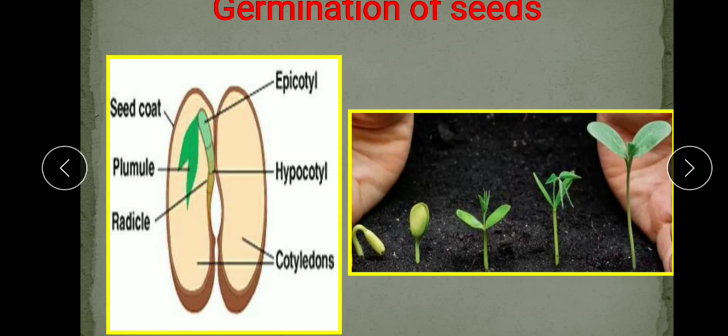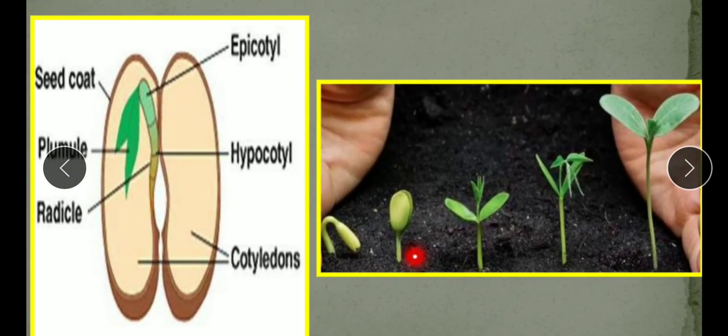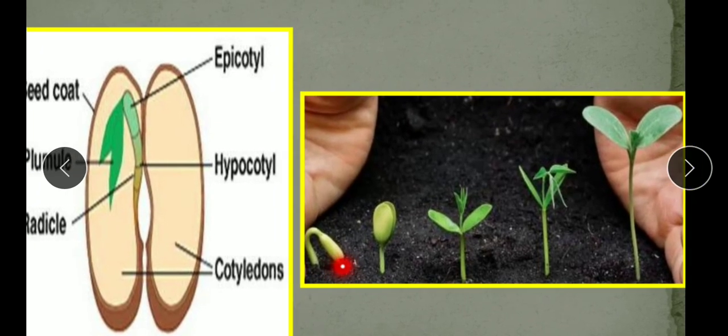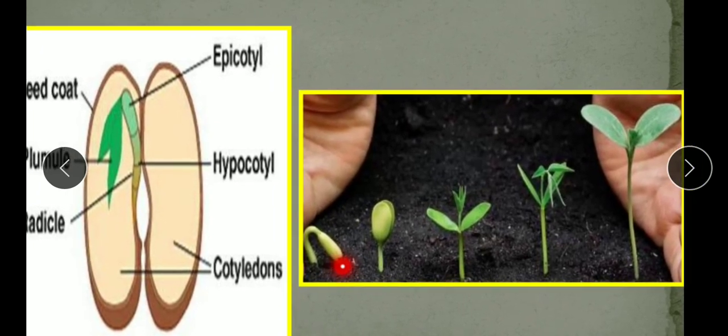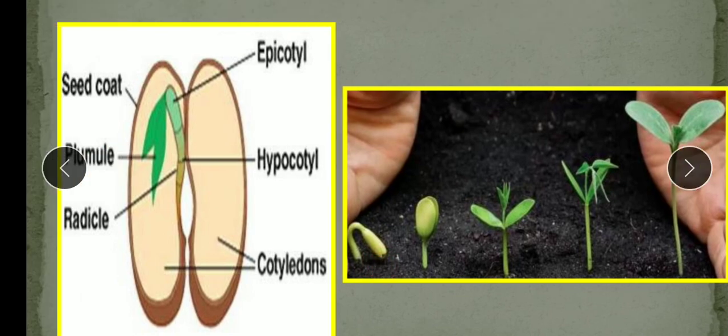Here the process of germination is also shown in the diagram. You see, when we cover the seed with soil and provide proper water and moisture, then this sleeping or dormant embryo which is present in the seed becomes active and grows into a new plant.